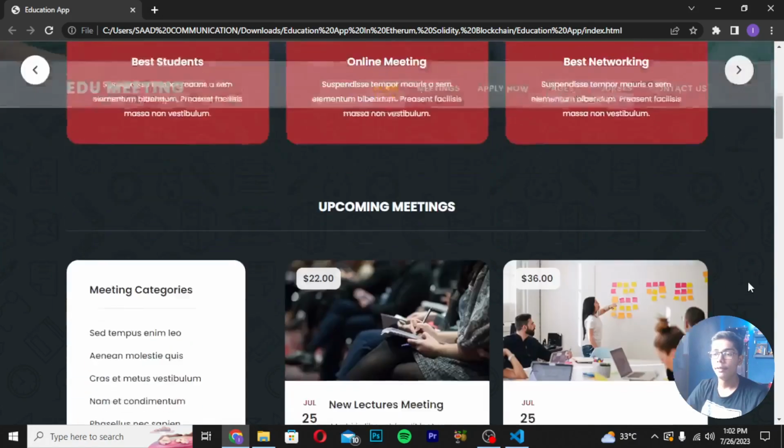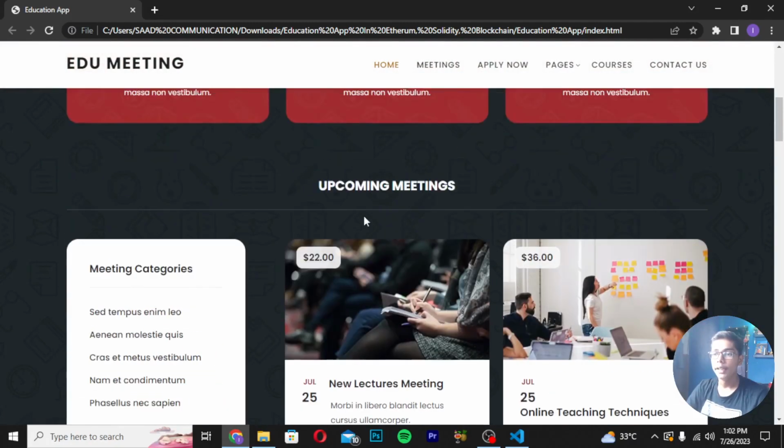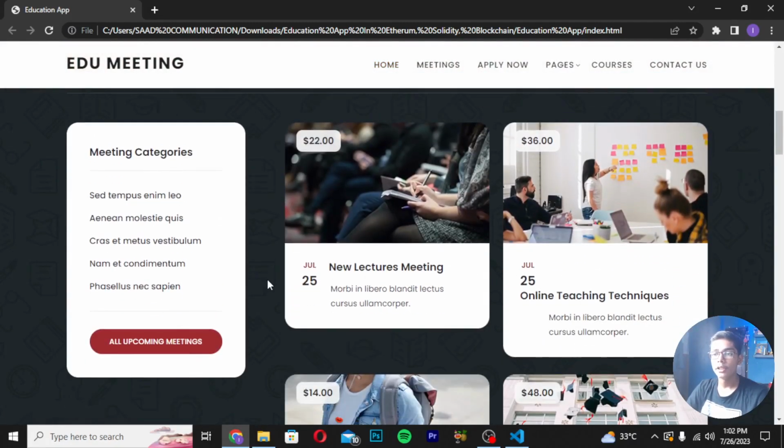You can see this. Then if I move down, this is the upcoming meeting section. You can see when the teachers will meet again, meaning the upcoming meeting section. These are the meeting categories in which you can write some things here, but I have not written anything because I'm making it as an example application for you, so I have not added many things here, but you can add these if you want. You can add the categories of the meetings, and you can also add all upcoming meetings, so when the user presses this button they can see all the upcoming meetings which you will be getting here.